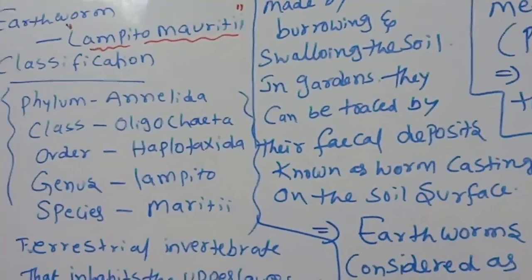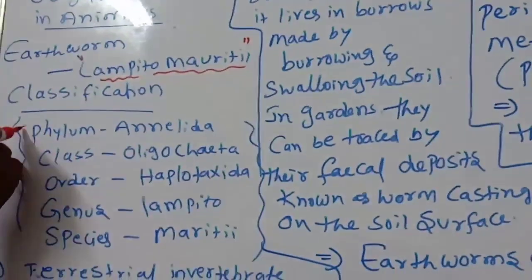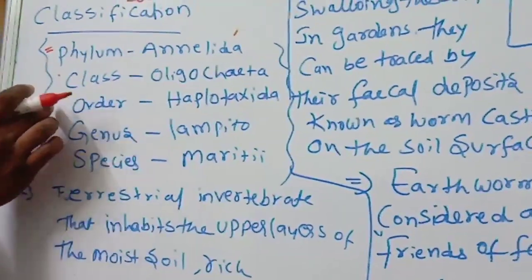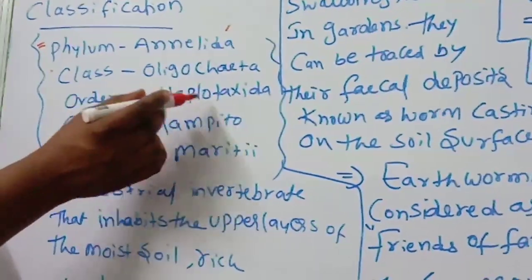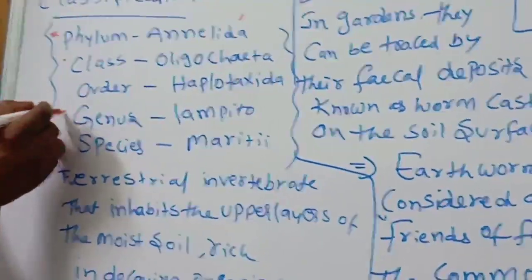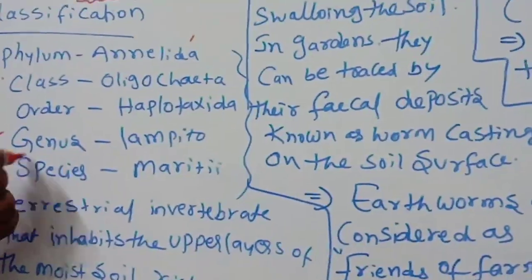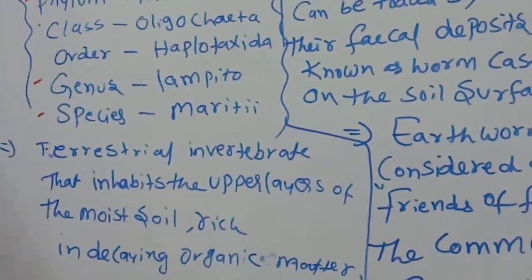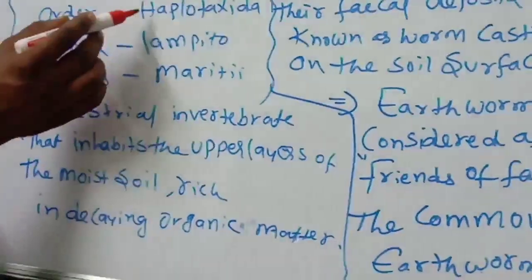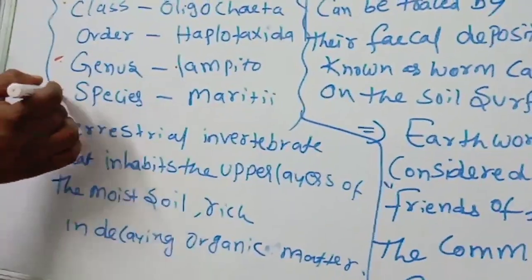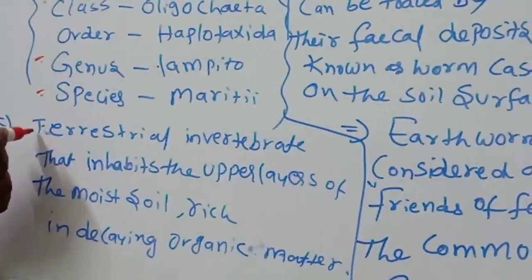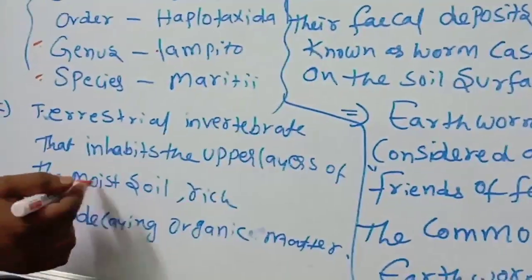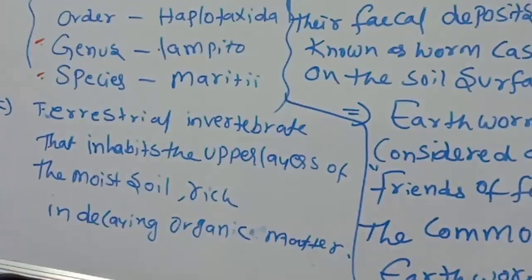The classification of earthworm: the phylum of earthworm is Annelida, class Oligochaeta, order Haplotaxida, genus Lampito, species mauritii. The terrestrial invertebrate that inhabits the upper layers of the moist soil rich in decaying organic matter.